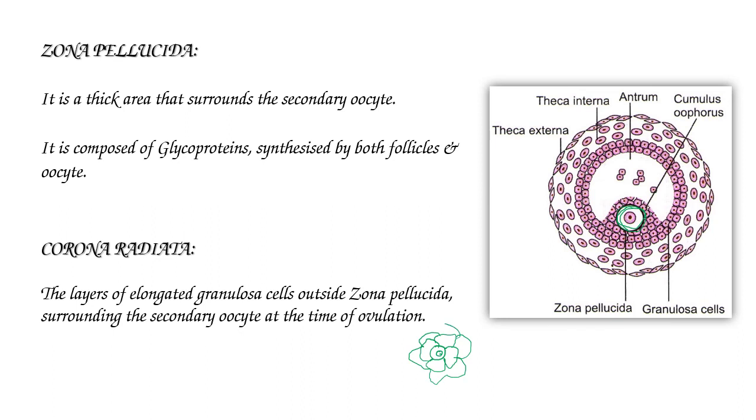These cells are called corona radiata, this is zona pellucida, and inside is the secondary oocyte. So at the time of ovulation, the release of the ovum, the secondary oocyte is surrounded by corona radiata cells, the elongated granulosa cells outside the zona pellucida.